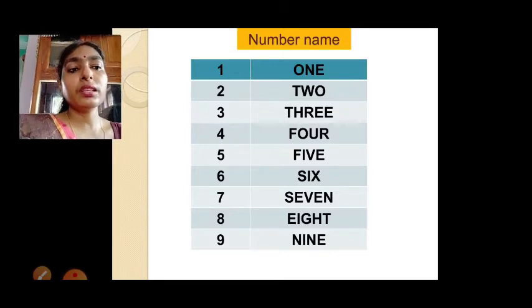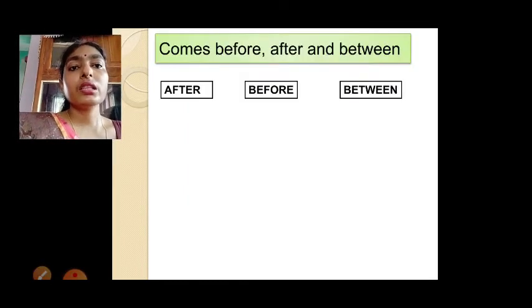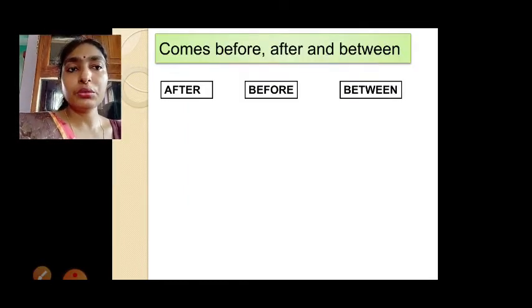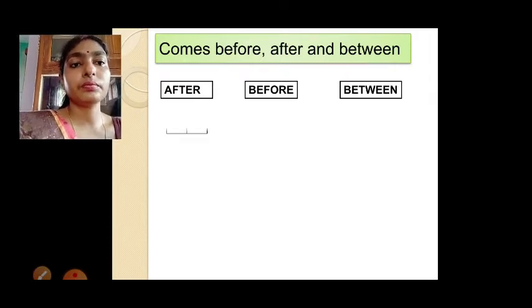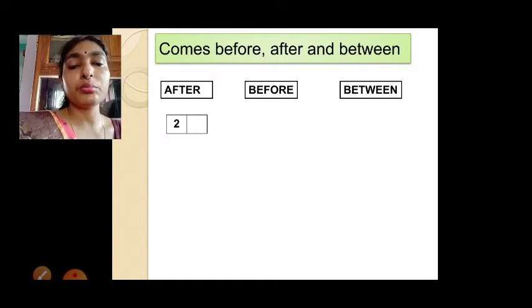Okay, so next, see, we already learned numbers 1 to 9. Now we will see what comes before, what comes after, and what comes in between. Let's see. Now 2 is there. What will come after 2? 3.